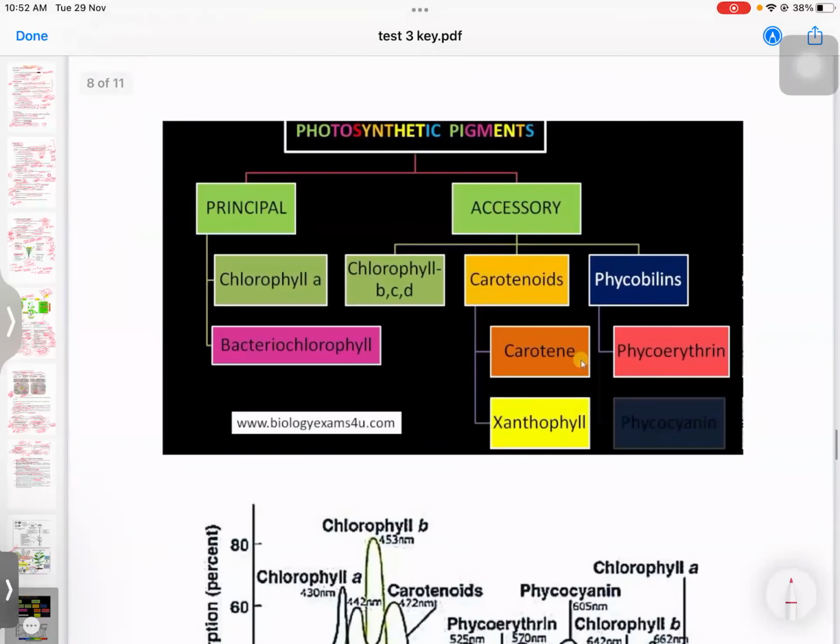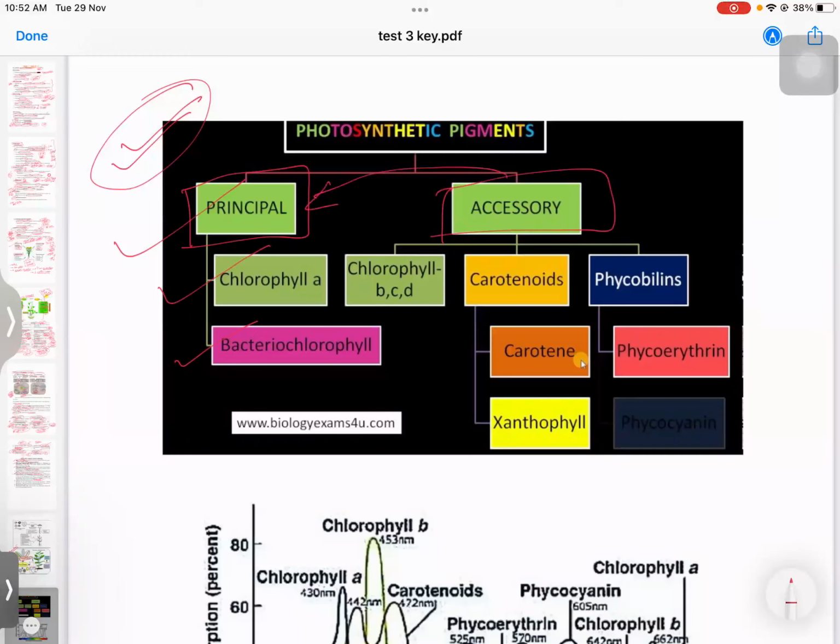Another question which was asked was regarding the photosynthetic pigments. I saw many students have written, but try to classify it like this. You have the principal components like chlorophyll A, then in bacteria, bacteriochlorophyll, then we have accessory pigments which support the principal one. In that we have chlorophyll B, C, D, carotenoids, phycobilins, and within carotenoids we have carotene and xanthophyll. In phycobilins we have phycoerythrin and phycocyanin. If you write this classification, you will get good marks.